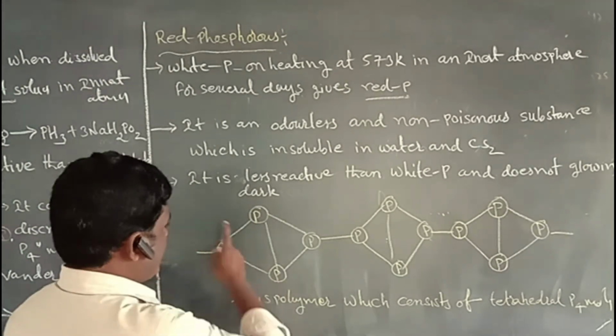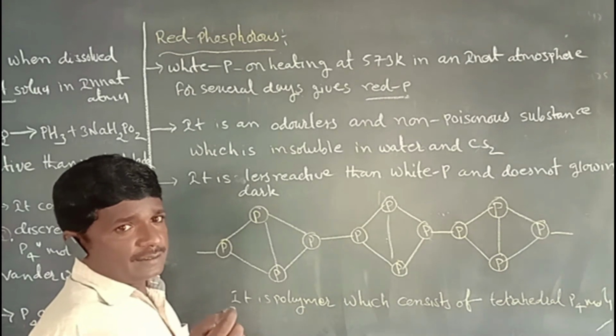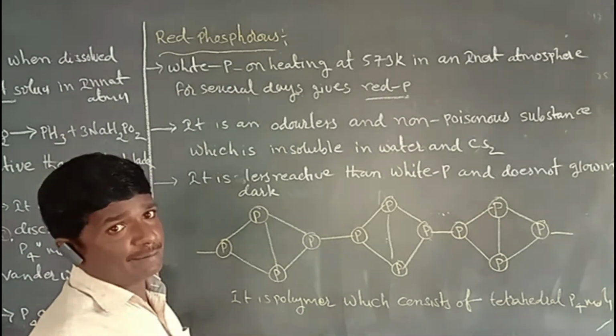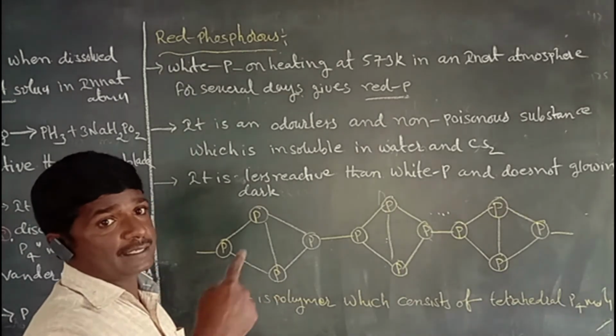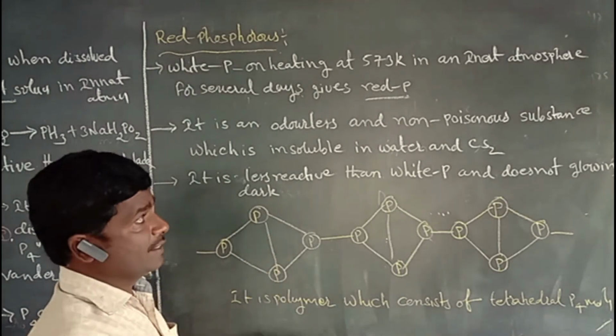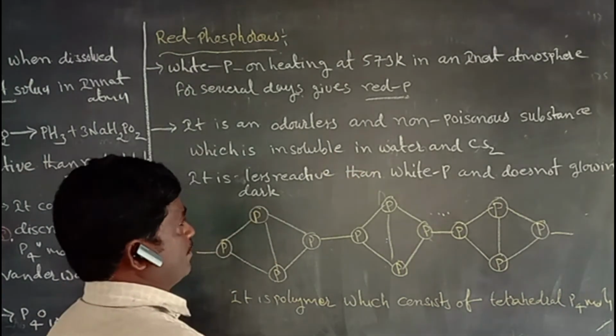Red phosphorus is insoluble in water and carbon disulfide, but white phosphorus is insoluble in water but soluble in carbon disulfide. That is the difference between white phosphorus and red phosphorus.